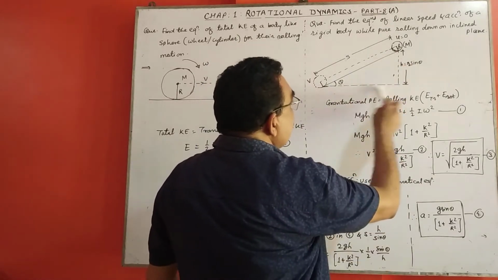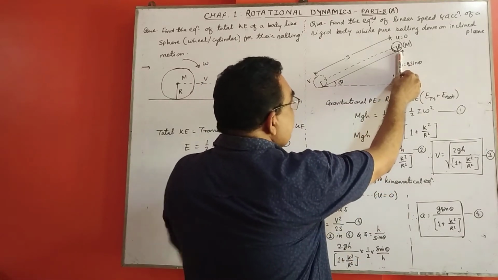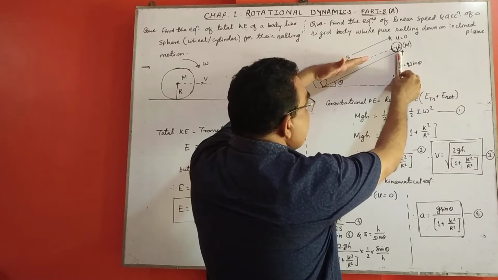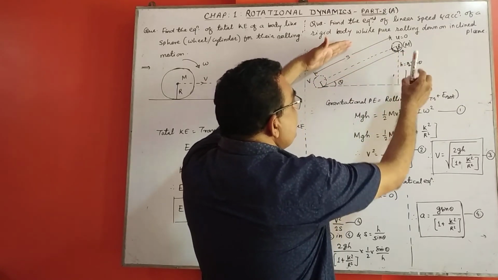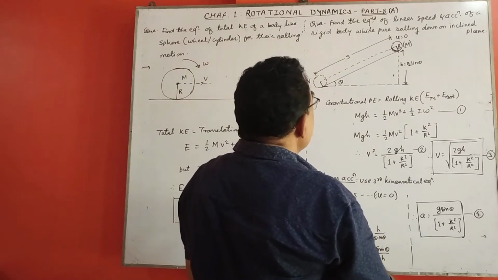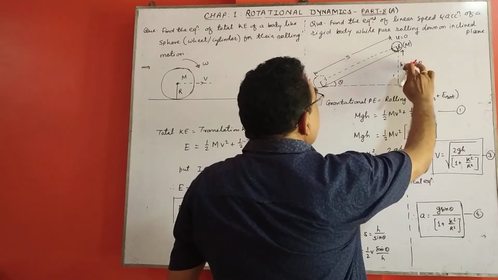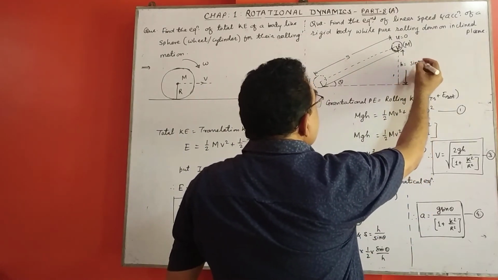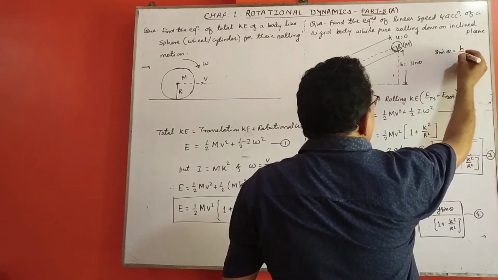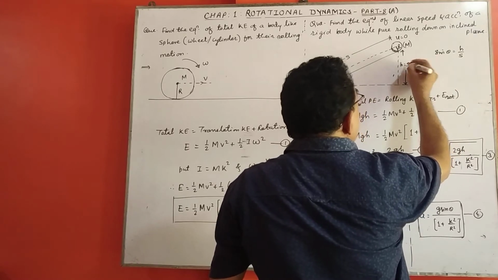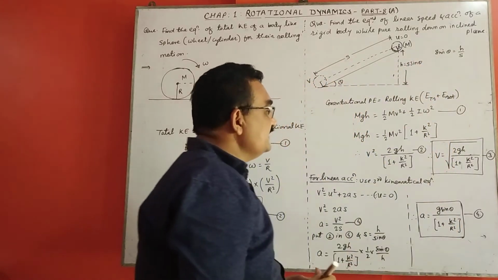From this triangle, h is the opposite side, s is the hypotenuse, so sin theta is equal to h upon s. So h is equal to s sin theta.